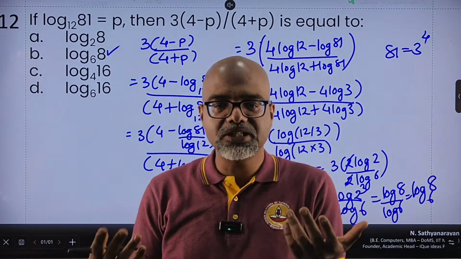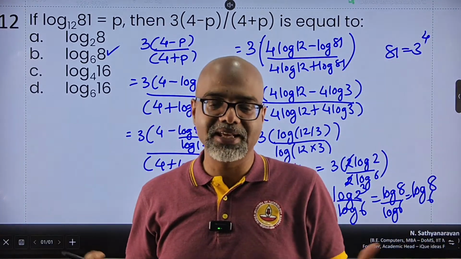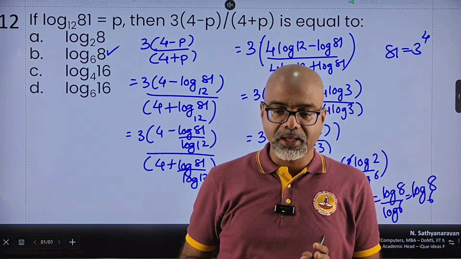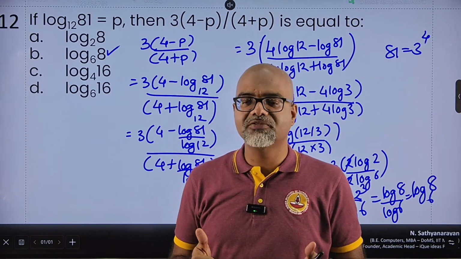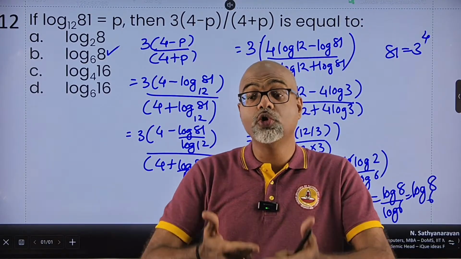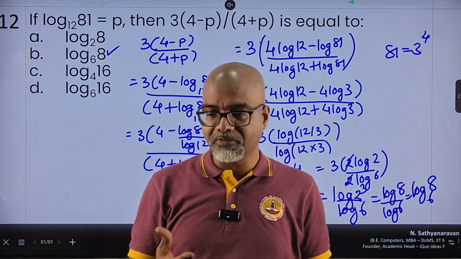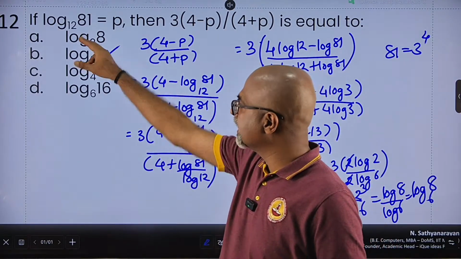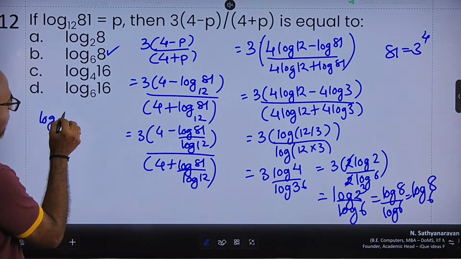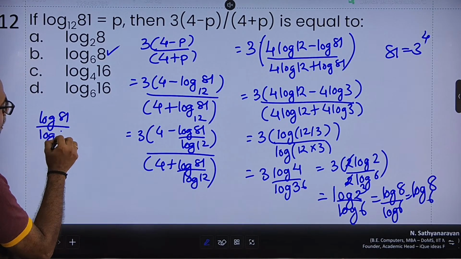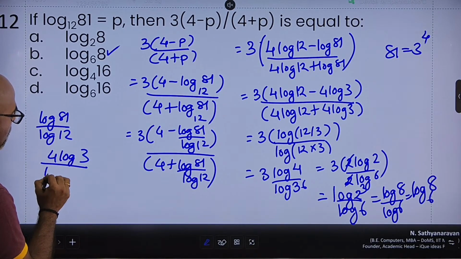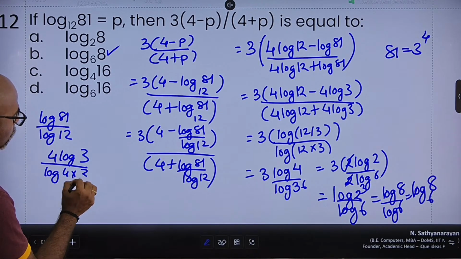I mean, you just quickly, what steps come to your mind in the exam? See, there is no right or wrong way of doing it. Right? Ultimately, which is the fastest way which comes to your mind and where you are not prone to making errors? Because believe me, even the first time I tried, I started with this. I started with log 81 to the base 12 is log 81 upon log 12, which was 4 log 3 upon log of 4 into 3.